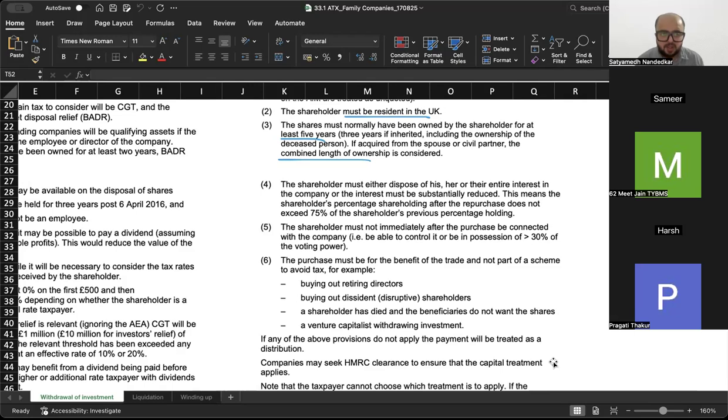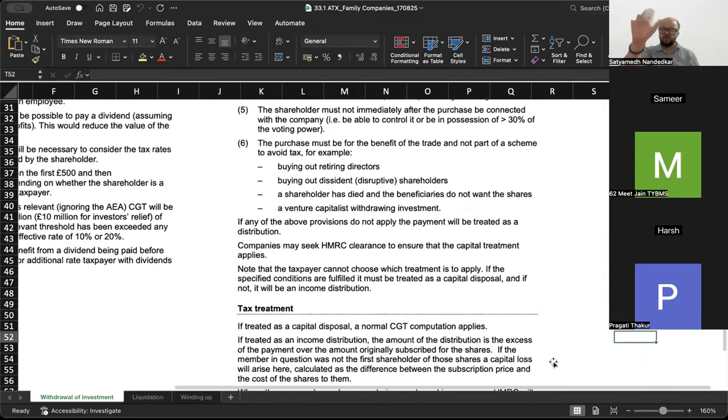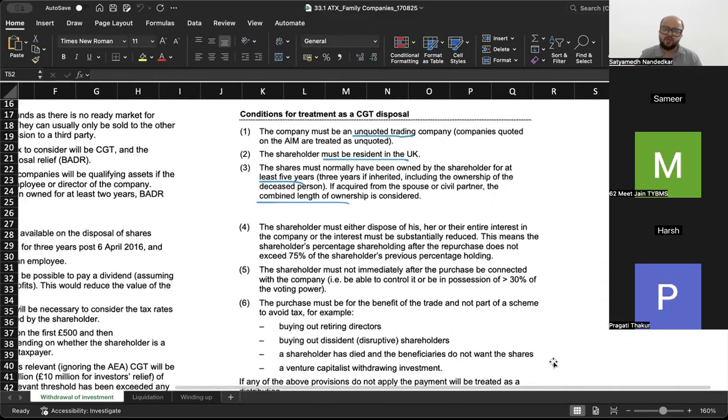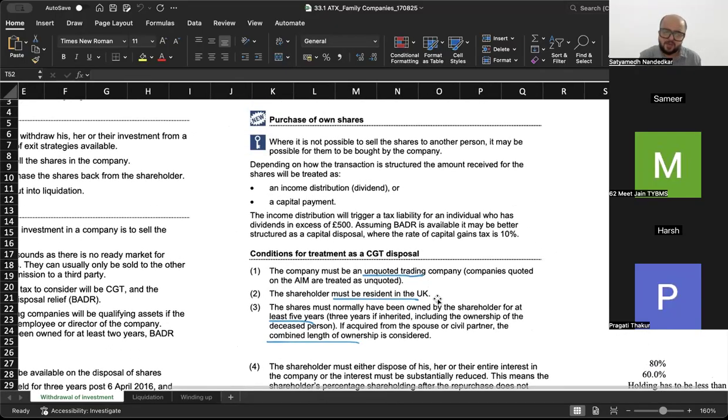The shareholder must either dispose of his, her, or their interest in the company, or the interest must be substantially reduced. This means the shareholder's percentage shareholding after the repurchase does not exceed 75% of the shareholder's previous percentage shareholding, and it must not be for avoidance of tax. अगर ये सब fulfill हुआ तो the disposal is treated as a capital gains वाला disposal, otherwise it is treated as dividend.